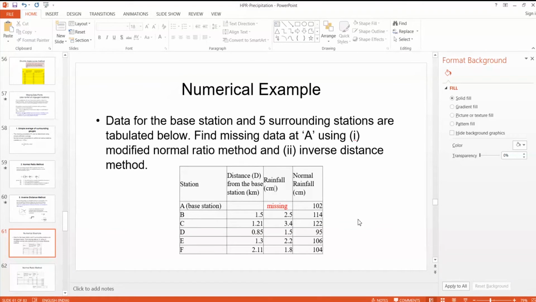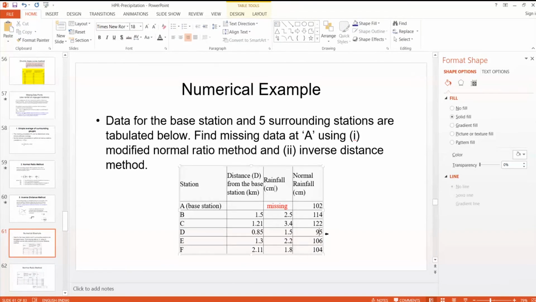But the simple average method is not accurate, because it is suitable only when the variation is less than 10%. If you see the normal rainfalls, at station D it is 95, whereas at station C it is 122. So the variation is more than 20%.